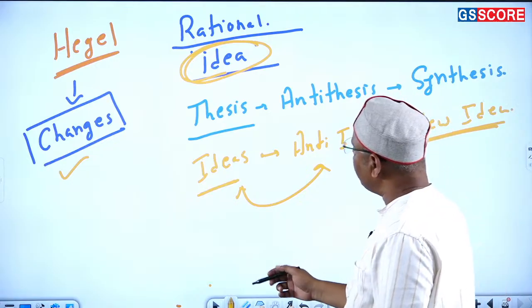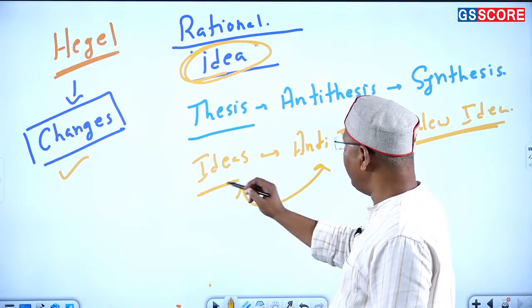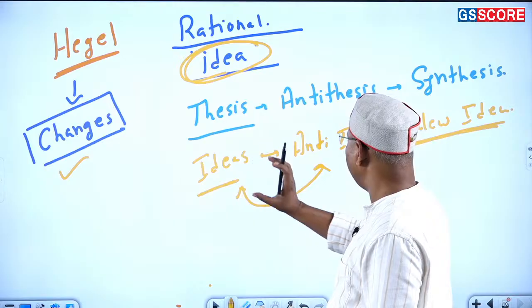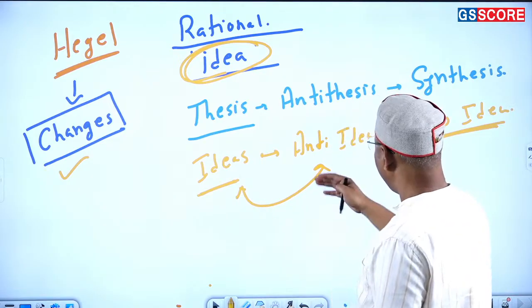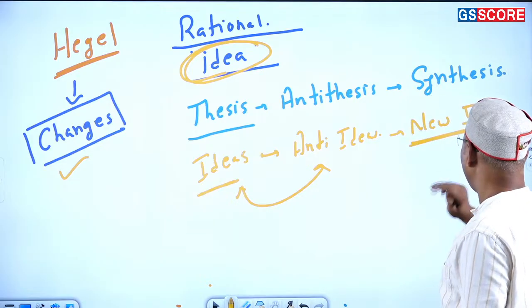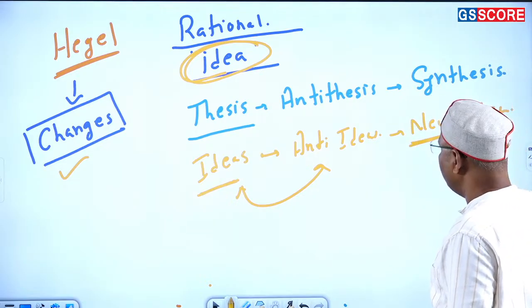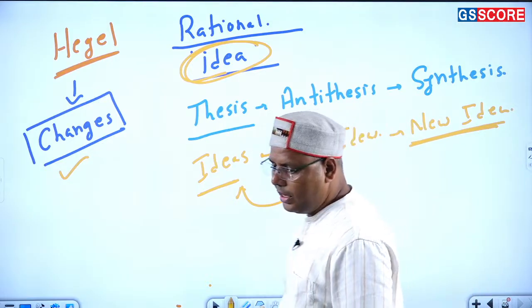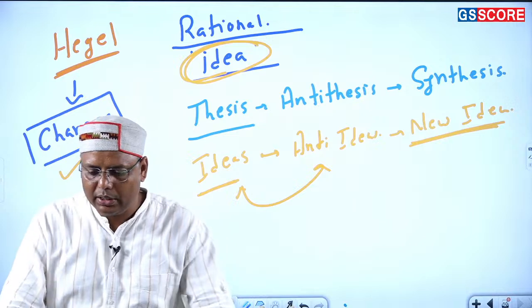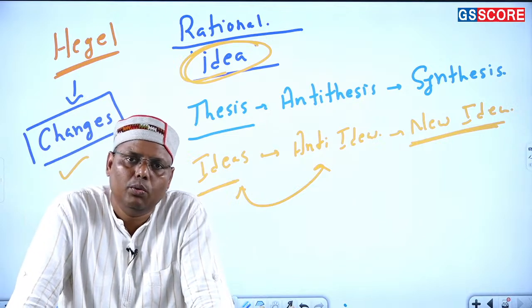He said there are certain ideas, and these ideas are being opposed by some other ideas. A regular discourse goes on between these two, and finally it settles somewhere with a new idea. Then this new idea becomes the idea, and again an opposite idea comes, and this is a continuous process. So basically you can understand it with respect to the various institutions in society, right?